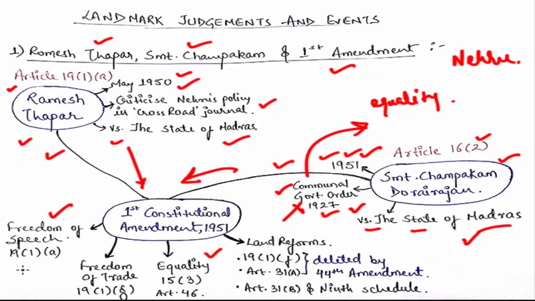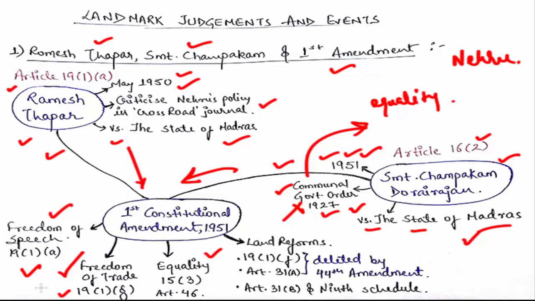Then the first constitutional amendment also curbed the freedom of trade, which comes under Article 19(1)(g), and it says that, okay, the constitution provides you the freedom of trade, but it is also subject to the approval of the state. You cannot be, say, a thief.